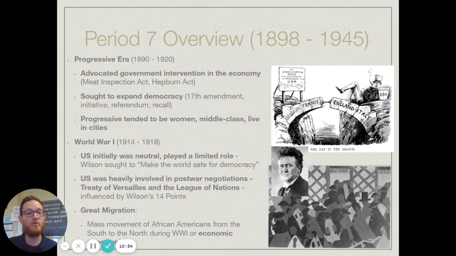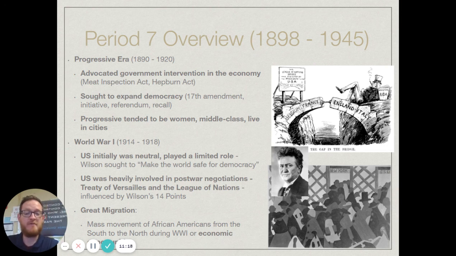And then recall, which right now in 2021, you're going to actually see California is in the process of starting a recall election of their governor. And again, recall is on the state level, not federal. In certain states, if you get enough people to sign a petition, you can force a governor or elected official to have to run in an election again, basically a runoff election.